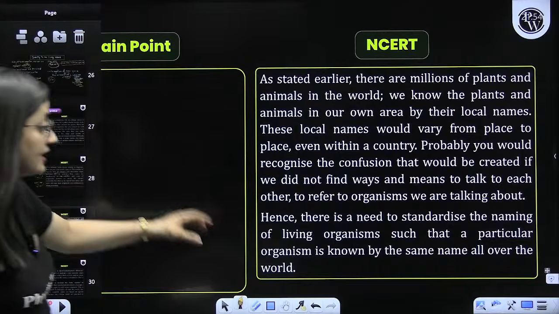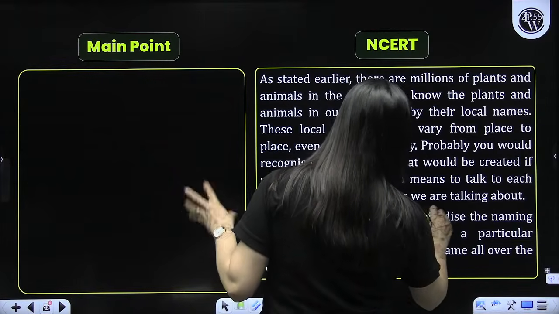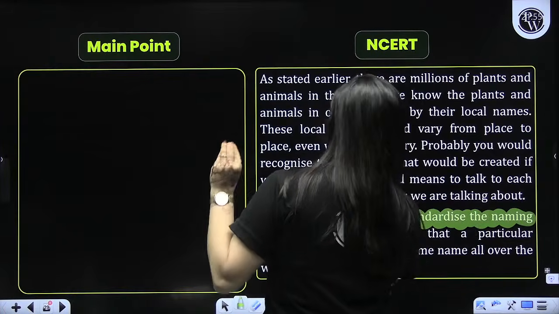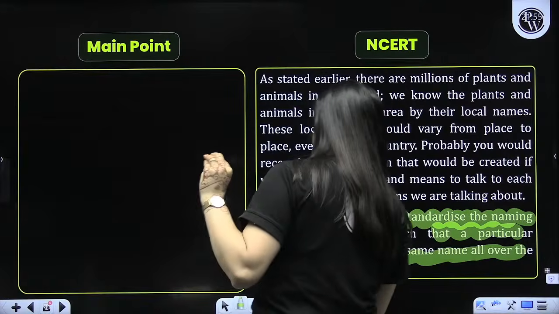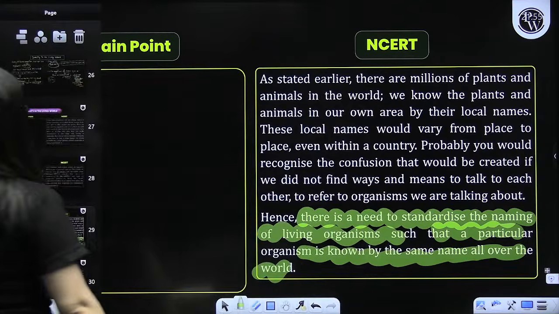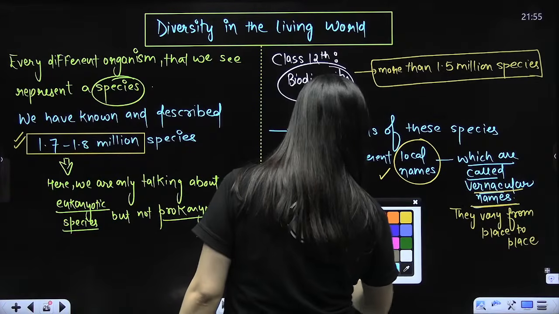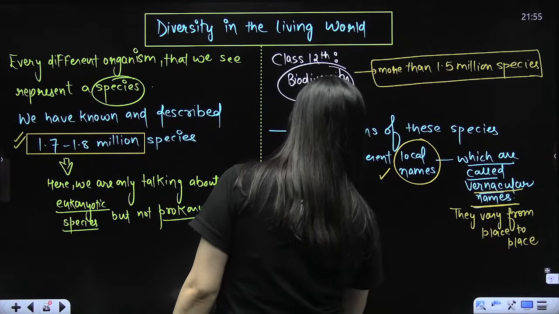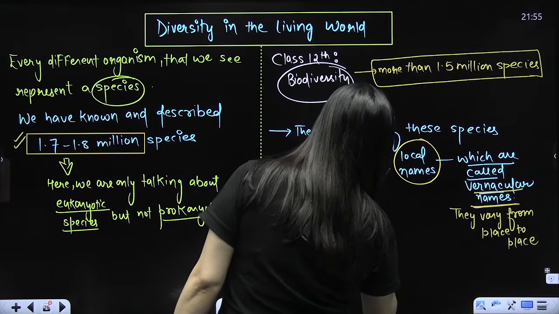That is why they are saying that so many different names are there which vary from place to place. So there is a need to standardize the naming of living organisms such that a particular organism is known by the same name all over the world. That's what we have to understand. Done? Any doubts? It's important, and do write the notes, beta.